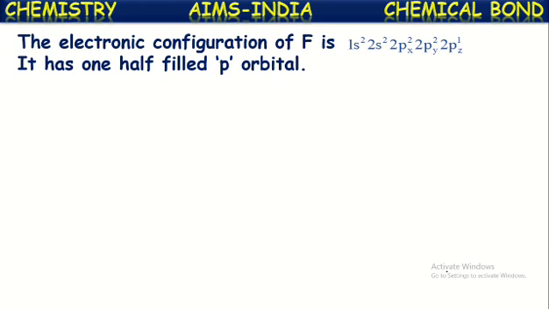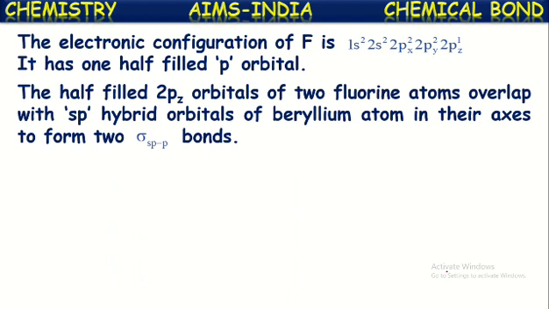In another case, if you see the electronic configuration of fluorine atoms, their atomic number is 9 and their configuration is 1s2, 2s2, 2px2, 2py2 and 2pz1. So if you observe the configuration, it has one half-filled 2pz orbital. This half-filled 2pz orbital of the two fluorine atoms overlaps with the sp hybridized orbitals of the beryllium atom along their axis to form two sigma bonds.